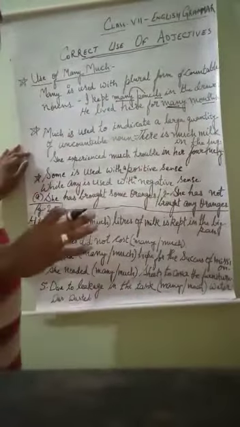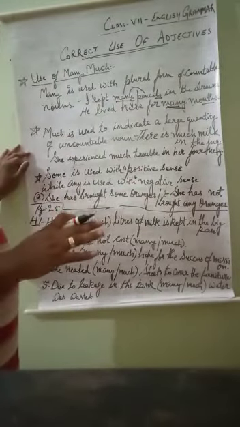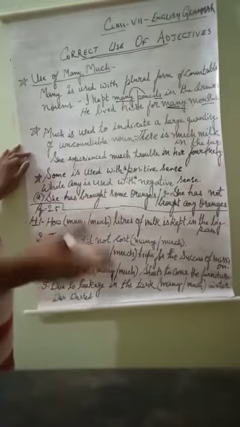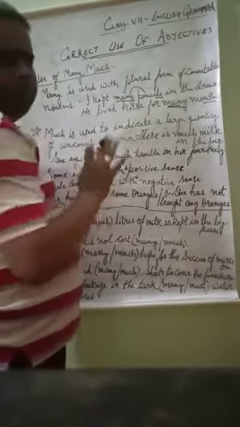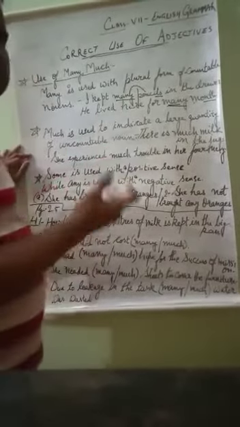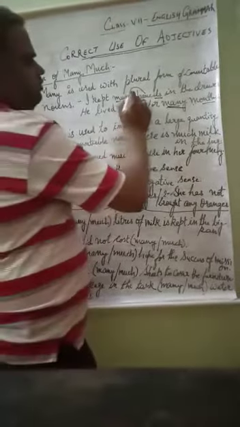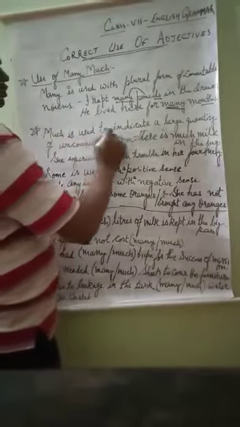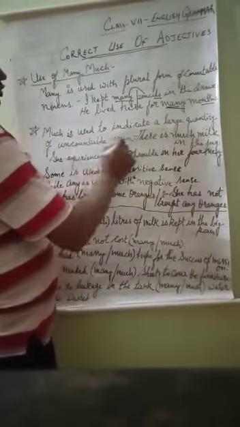So many is always used with countable nouns, and it should be plural. Many means it will be for plural. Everybody knows that. But it should always be used with the countable nouns, plural countable nouns. Now the usage of much. Much is used to indicate a large quantity of uncountable noun.